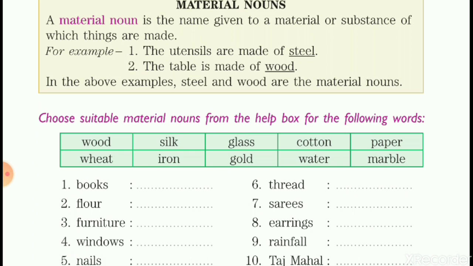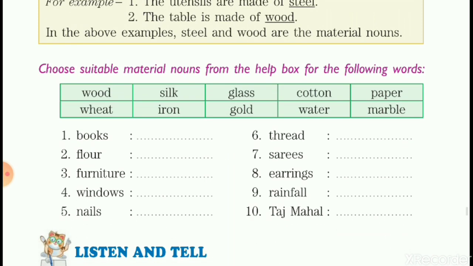When the wheat goes in the mill, it is ground into flour. And from flour, your mother makes nice soft chapatis for you, which you relish eating, isn't it? You like hot chapatis? So, those chapatis are made up of flour, and flour is made up of wheat, which is ground in the mill. Fine. So, flour, wheat. Furniture. Furniture is made of wood. Windows, glass. Now, the fifth word is nails.